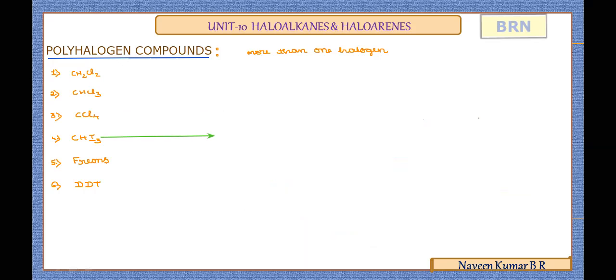We'll learn one more derivative of methane, which is CHI3, commonly known as iodoform or triiodomethane, in which the three hydrogen atoms of methane are substituted by iodine. The important use and application of this compound is that it is used as an antiseptic.